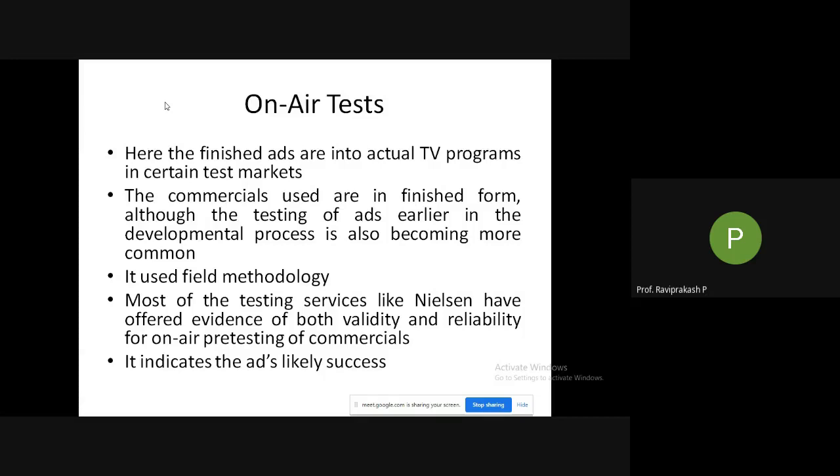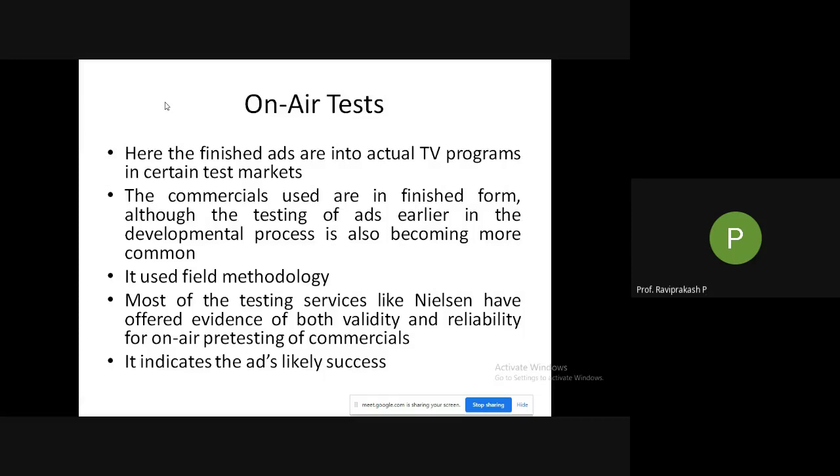So out of 100 households or 100 people watching it, if 20 or 30 are watching the ad at a particular time, it says okay, 30% is the efficiency. So it is 30% effective. If 80 or 90 people out of 100 are watching it, then we can say the efficiency of that particular ad, or the attention grabbing capacity of that particular ad, is more than other ads.